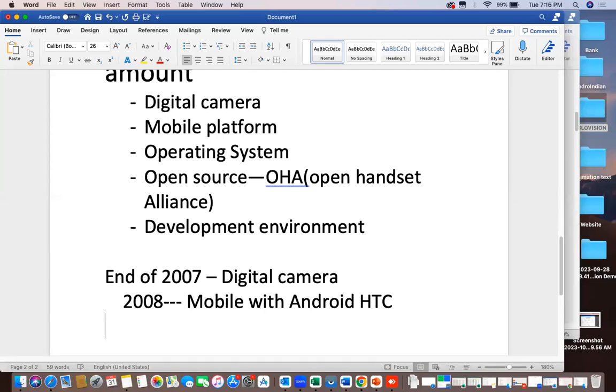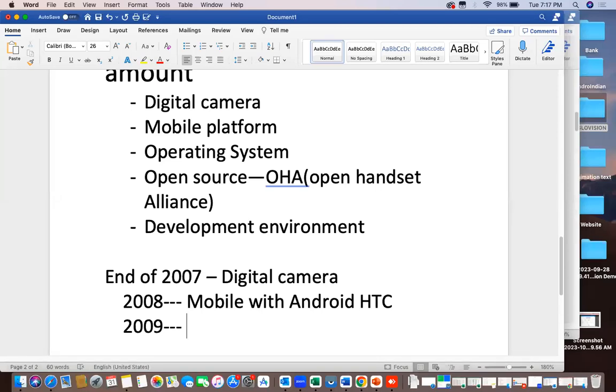HTC released one device, but they also approached different other mobile manufacturers at that time. But they did not show any interest in coming into this, because whatever they released in the market then was a mobile application only. It is similar to whatever other manufacturers are releasing now, but it is not stable, right? Whatever they are using as of now is fully stable. So that's the reason other manufacturers did not show any interest in coming into this environment, right? Then after,